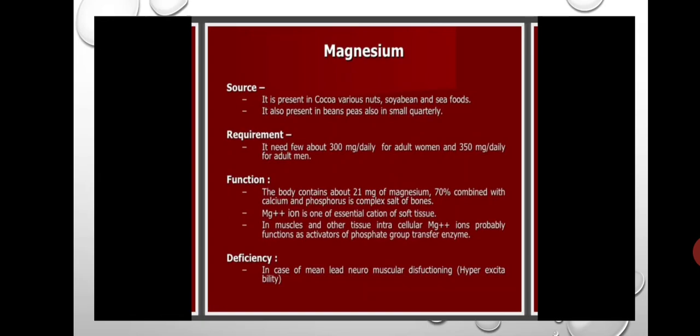Next is deficiency, which mainly causes neuromuscular dysfunctioning. Deficiency of magnesium may cause muscular dysfunctioning.